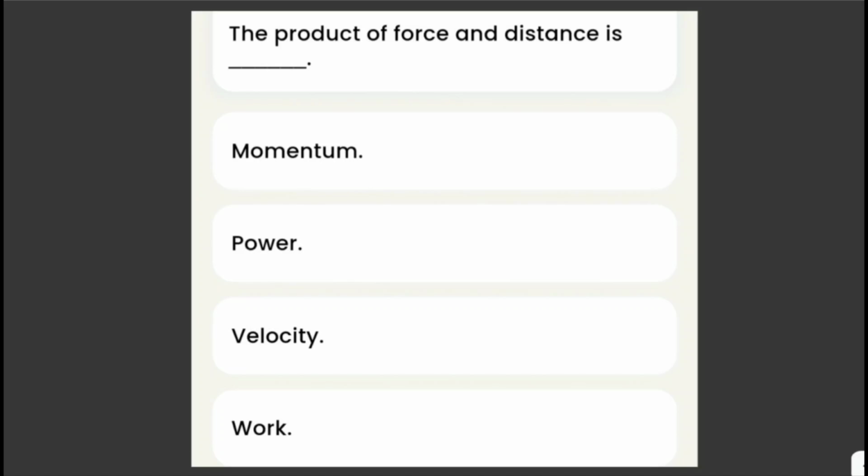The product of force and distance is momentum, power, velocity, or work. The answer here is work. Work is just equal to force times distance.